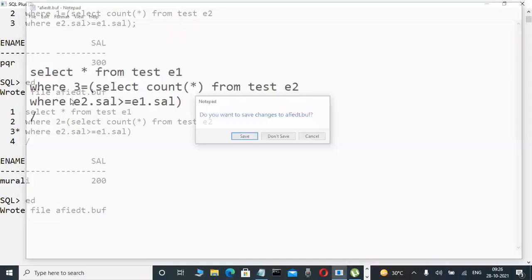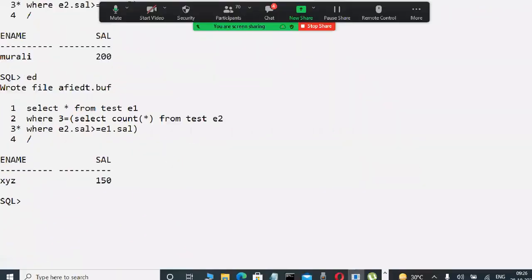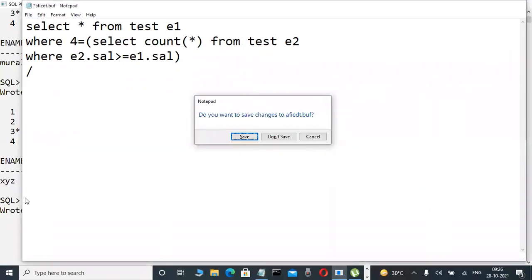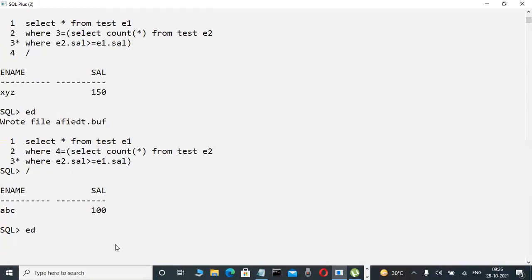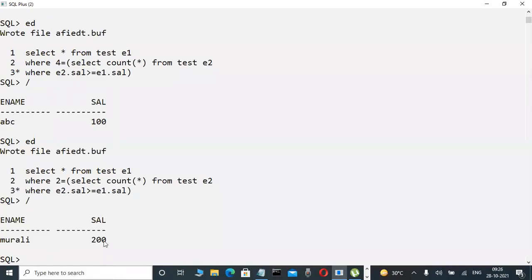Third highest salary employee, XYZ 150. Fourth one, fourth highest salary employee, automatically ABC 100. Today we are taking this query and this table. Suppose here, for the second highest salary employee, I am taking 2, for example only 200. I will tell you how it is working.